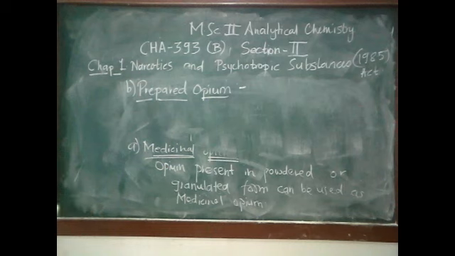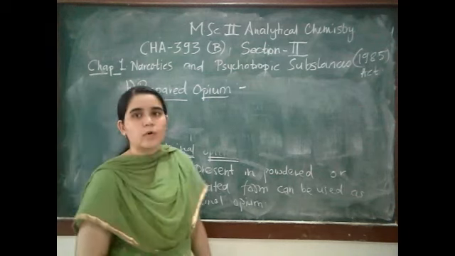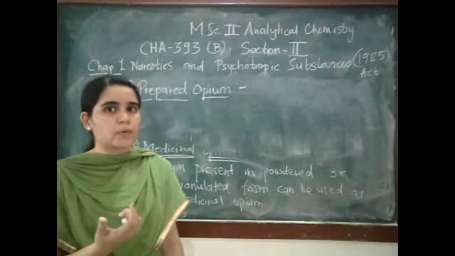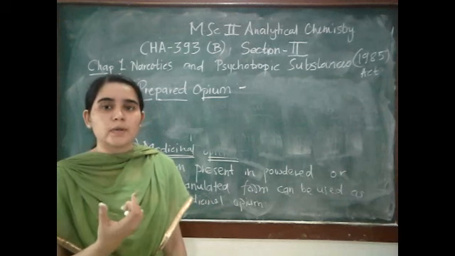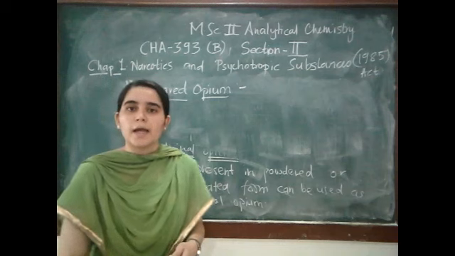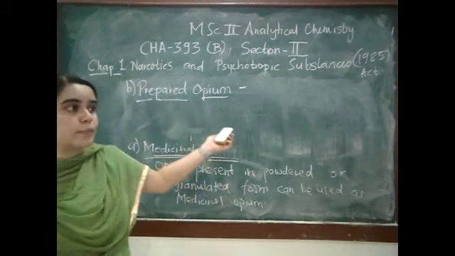Any product obtained from the opium that has undergone a series of steps, and the product obtained, is called prepared opium.